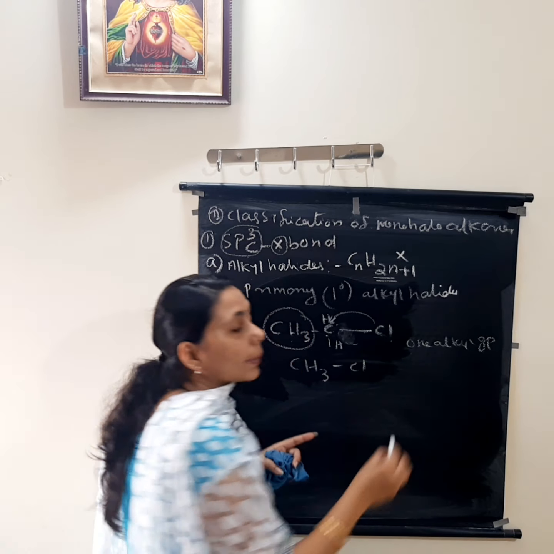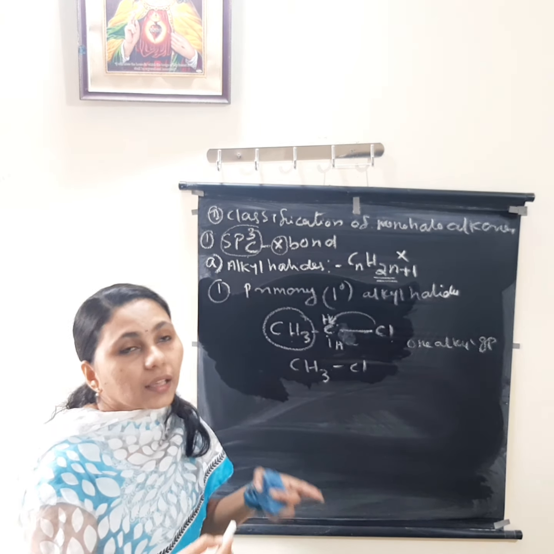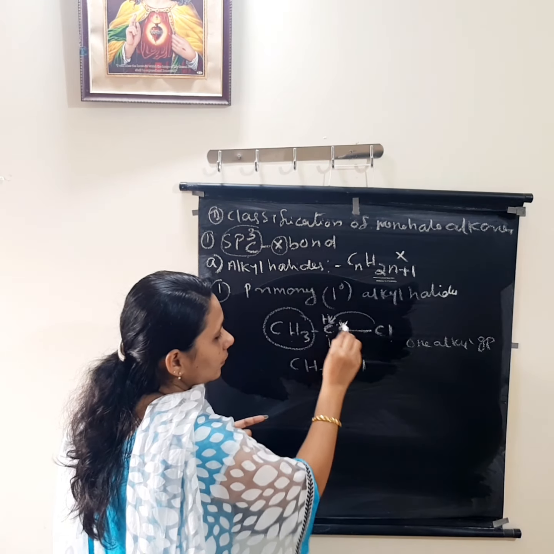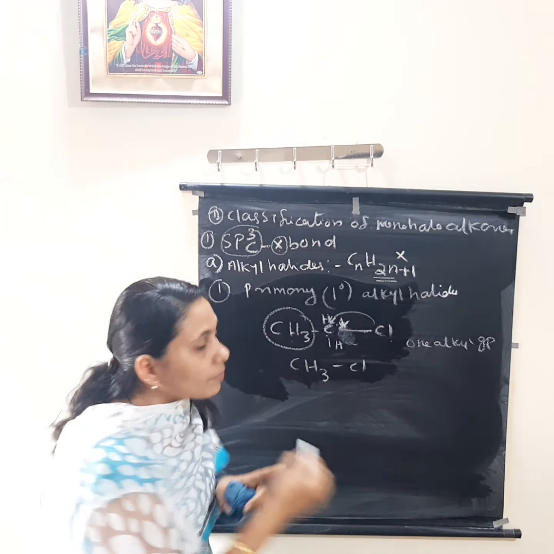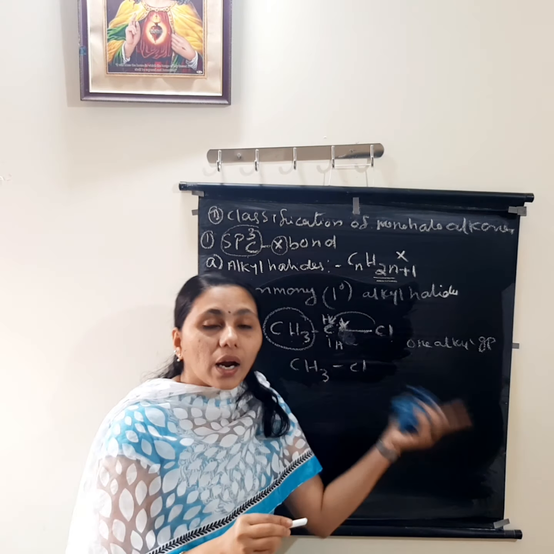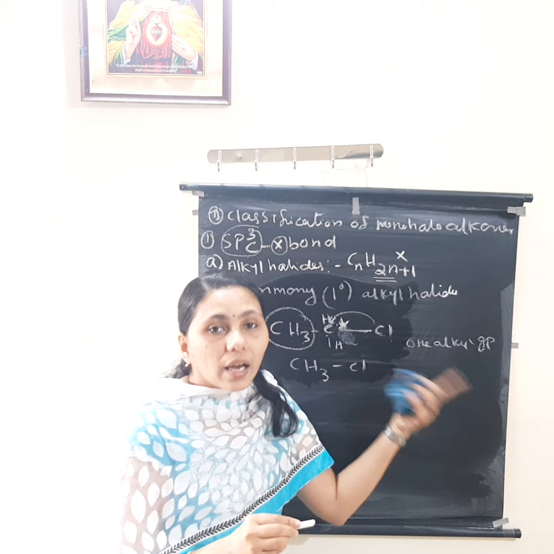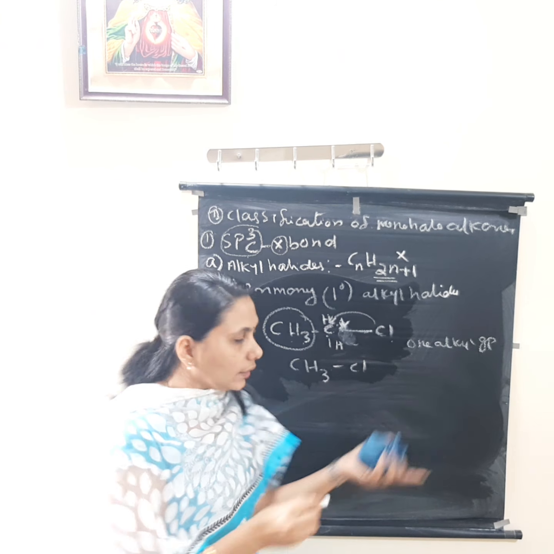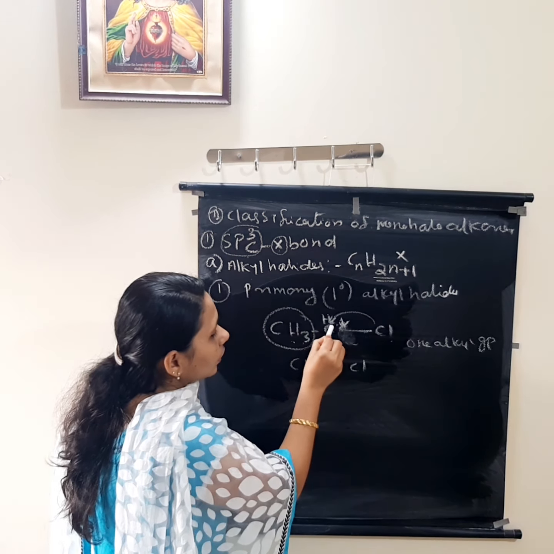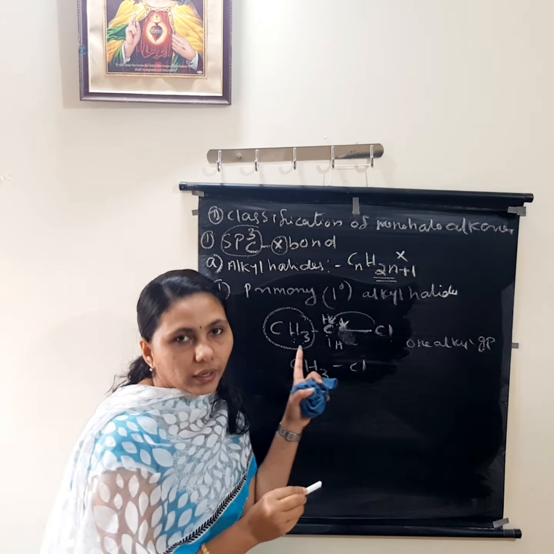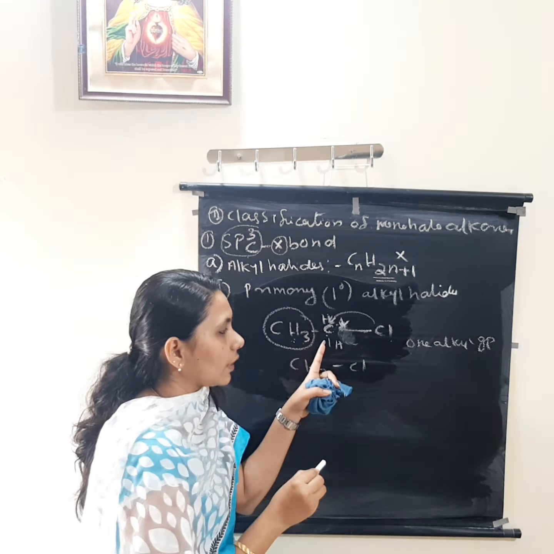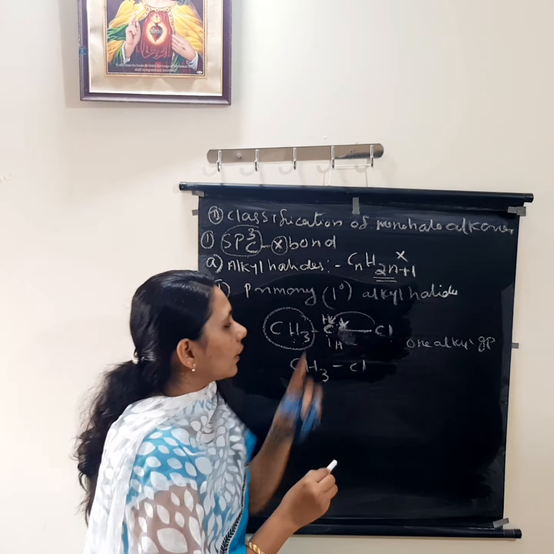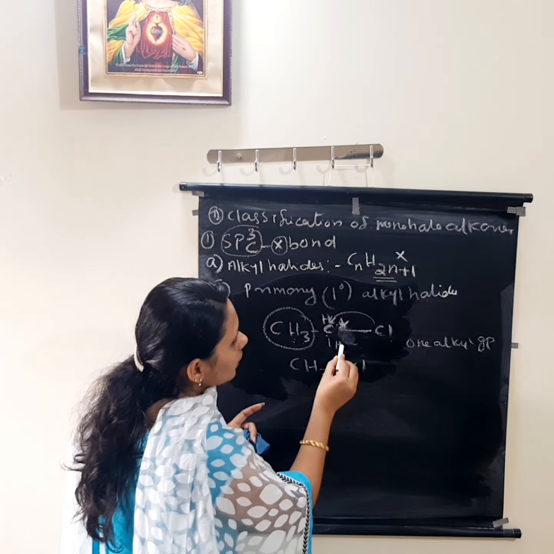So primary alkyl halide means the halogen attached carbon atom is bonded to one other alkyl group. Here you can see this carbon is bonded to only one other alkyl group. So that is known as which one? Primary alkyl halide.